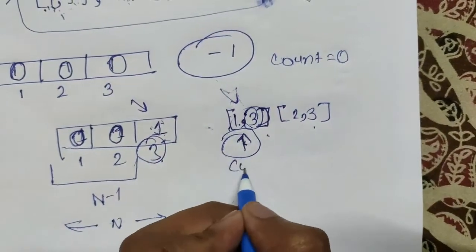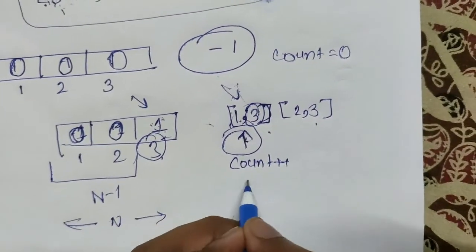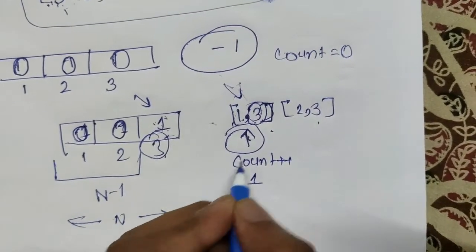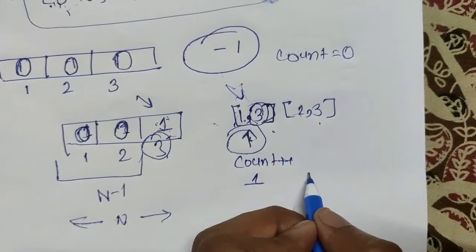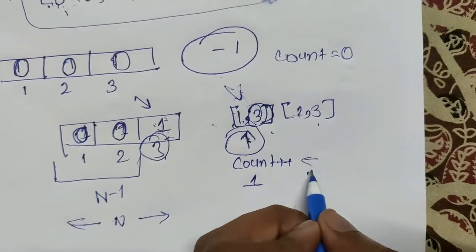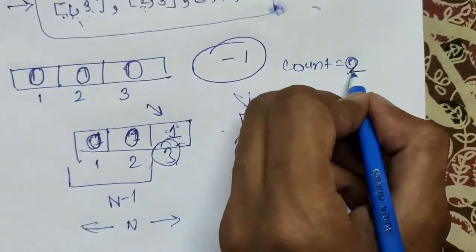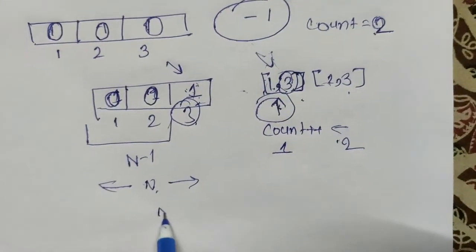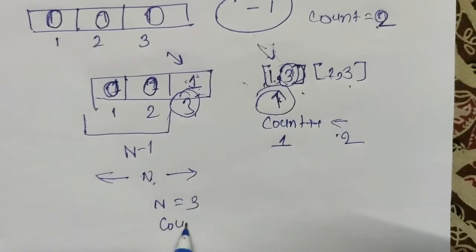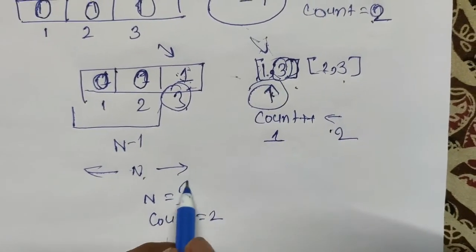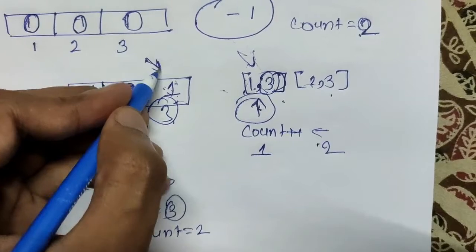So count plus plus, and count becomes 1. Now 2 trusts 3, so again count plus plus and count becomes 2. The total number was n equals 3 and count equals 2, meaning we found one potential candidate for judge.